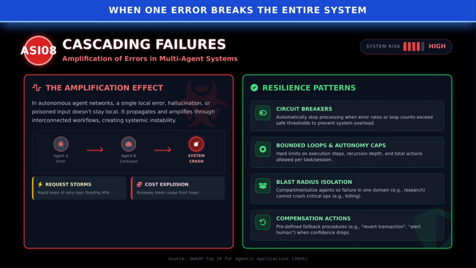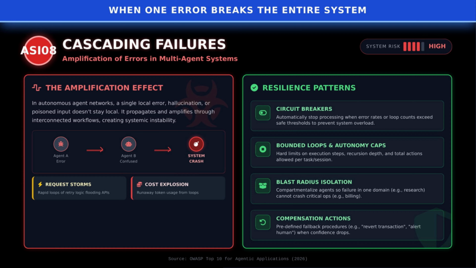Eighth, cascading failures. Autonomy means agents can trigger actions on their own, but it also means errors can propagate at machine speed. In a cascading failure, a single local error, hallucination, or poisoned input doesn't stay local. It amplifies across interconnected workflows, causing systemic instability. You may see request storms flooding APIs, runaway token usage causing cost explosions, or entire systems crashing. Human Security warns that a single misconfigured policy can ripple through a network of agents, leading to widespread outages.